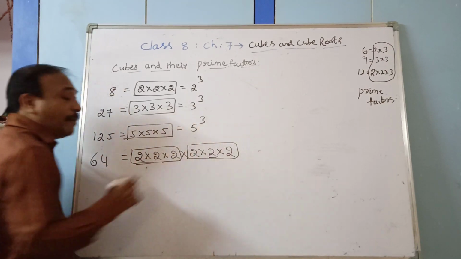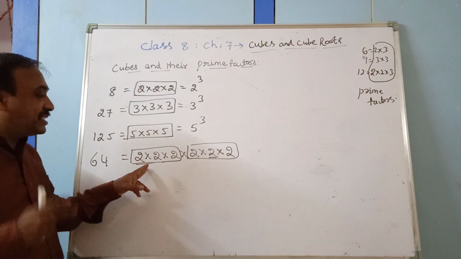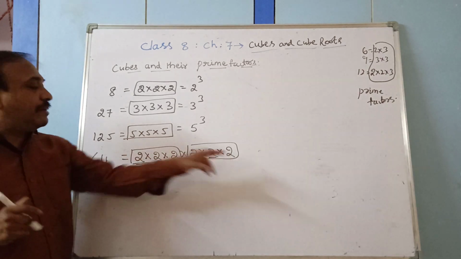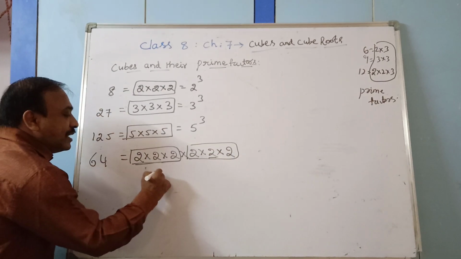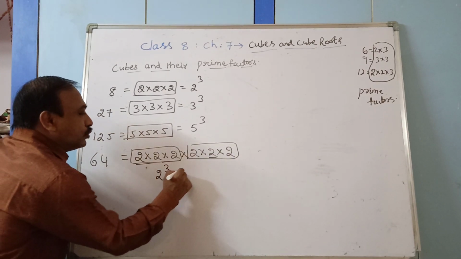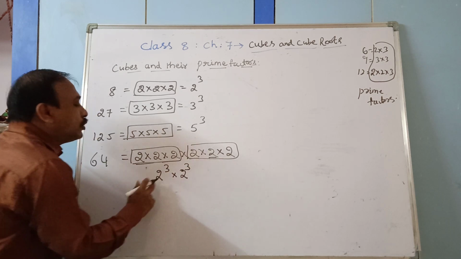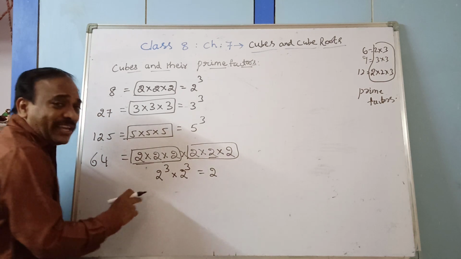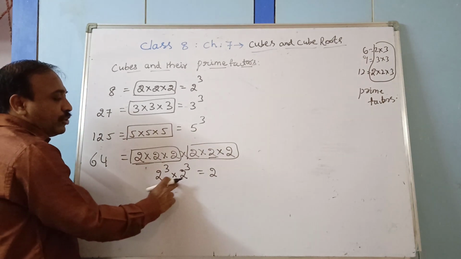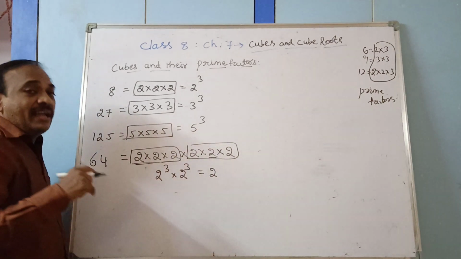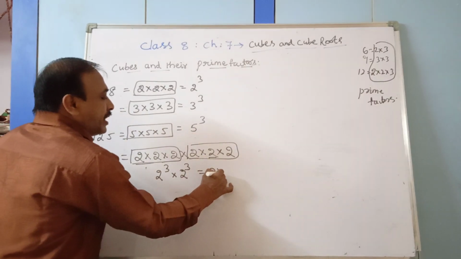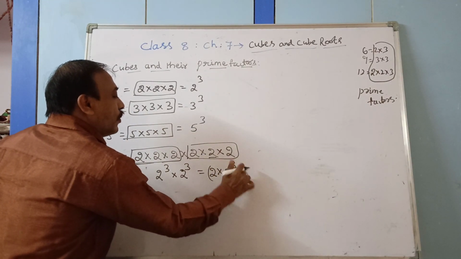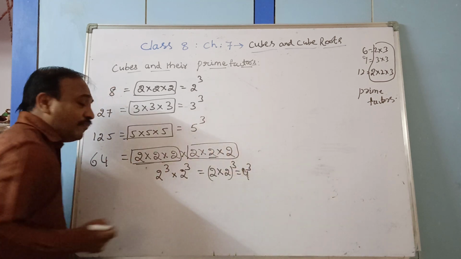Each factor appears how many times? 3 times. 2 is appearing 3 times, and again 2 is appearing 3 times. So this will be written as 2 cube into 2 cube, which can be written as, using the formula a power m into b power m equals a into b whole to the power m, 2 into 2 whole to the power 3, which is equal to 4 cube.